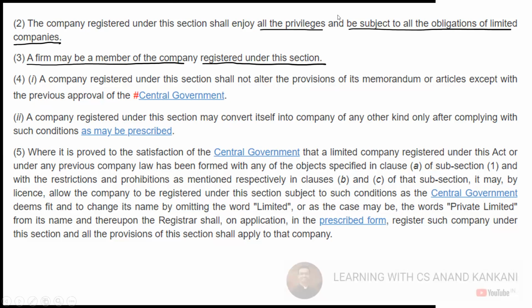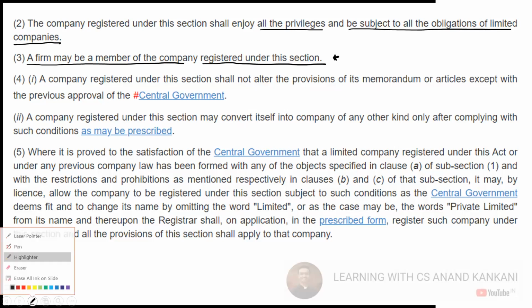What is the big deal here? Why is this a highlighted point? What is the point here? That a firm, even though it is not a legal entity, can also become the member. Okay. So just remember, I'll highlight this point and I'll explain it here.